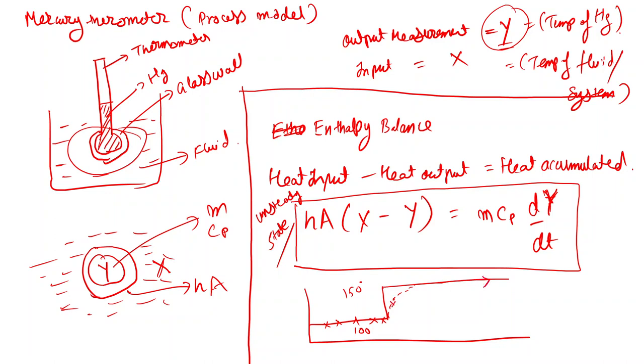These are the values measured by the thermometer. At t equal to infinity, the temperature of the thermometer will show 150 degrees Celsius. This state we call a steady state, when there is no change in the output or the input. Basically, the process variables don't change with respect to time, and that is achieved only after a significant amount of time has passed.